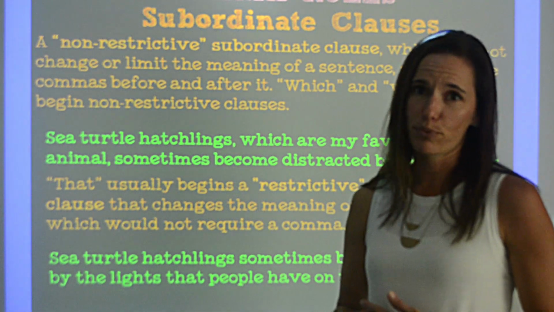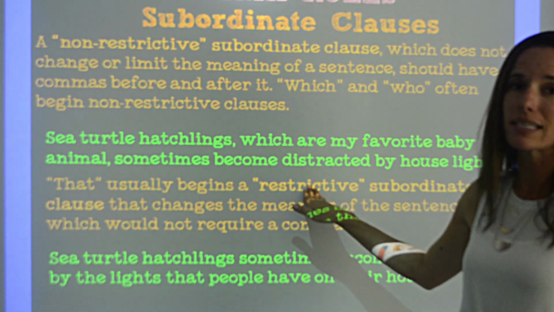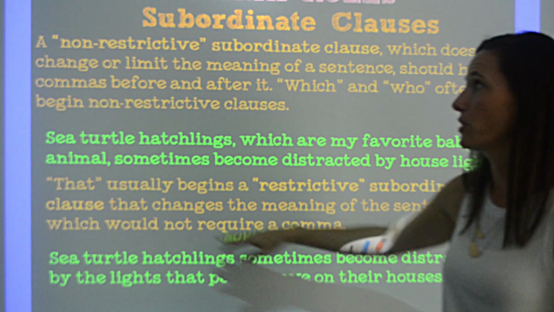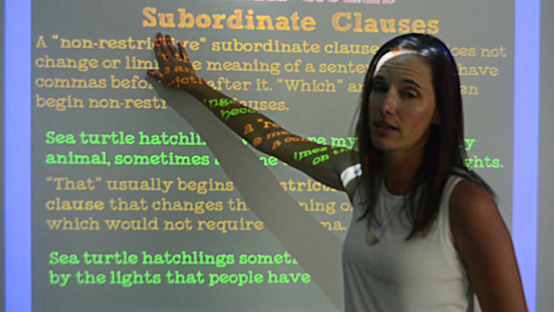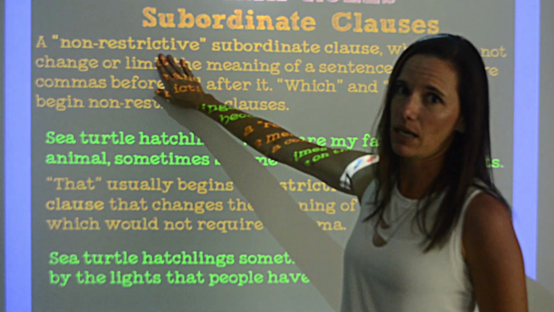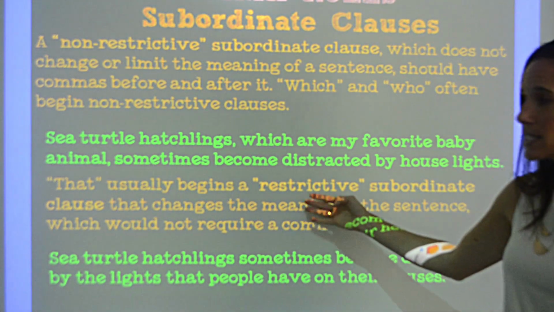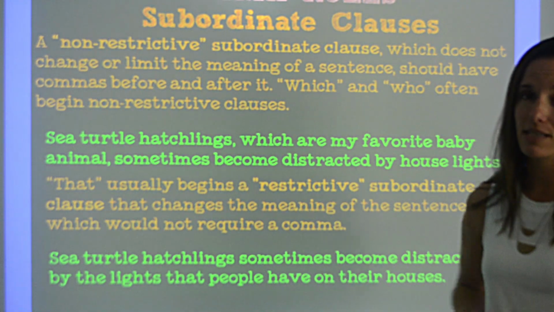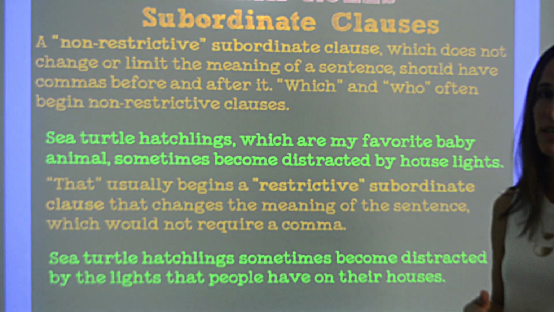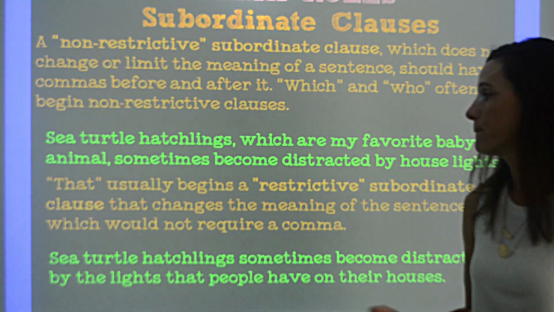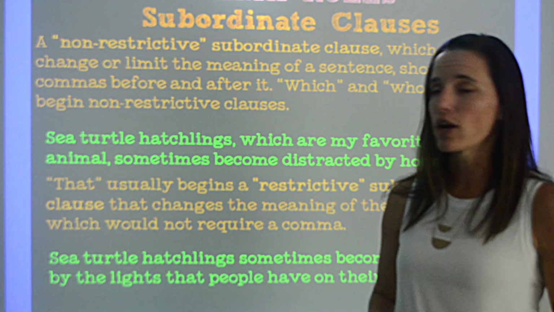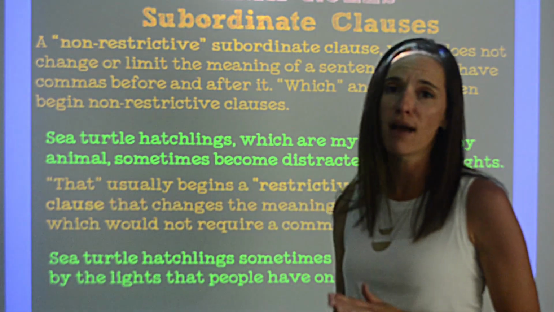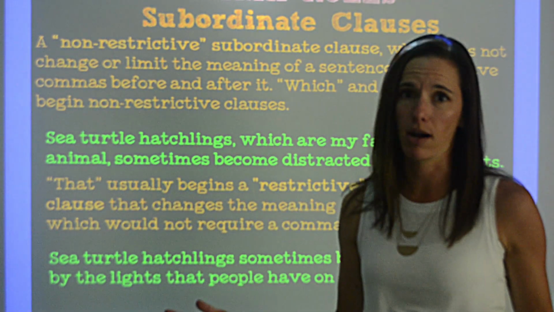Our other type of subordinate clause is a restrictive subordinate clause. So if a non-restrictive subordinate clause does not change or limit the meaning of a sentence, a restrictive subordinate clause does change the meaning of a sentence. It's actually necessary information to help us understand what's going on. Restrictive clauses usually start with the word that, and they do not need commas anywhere.